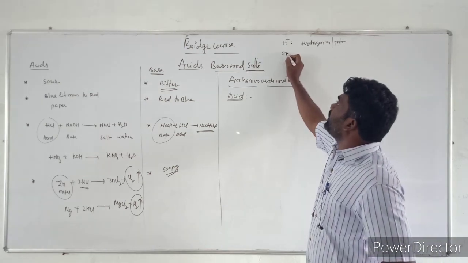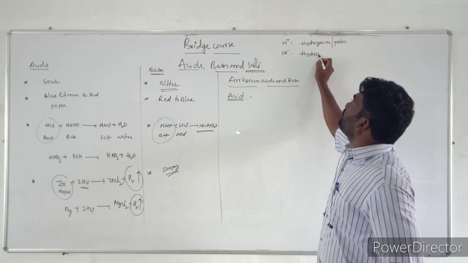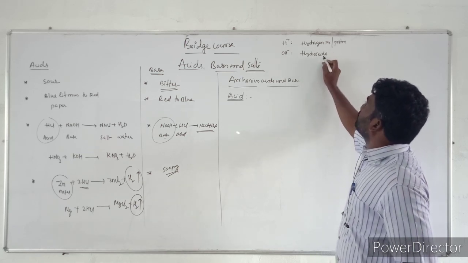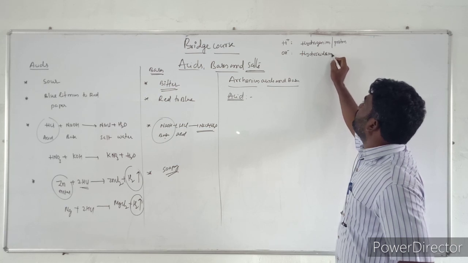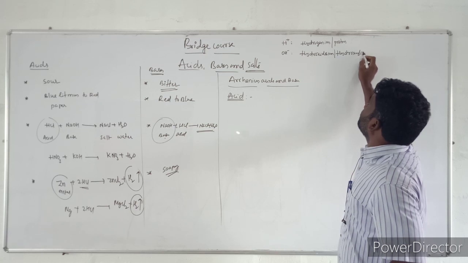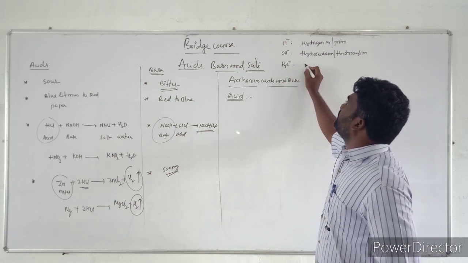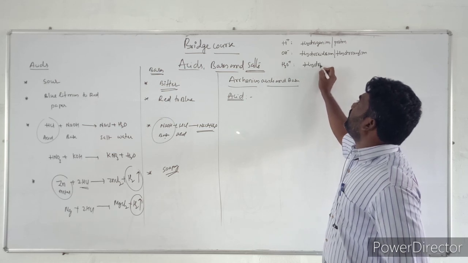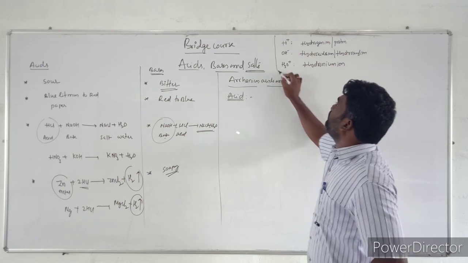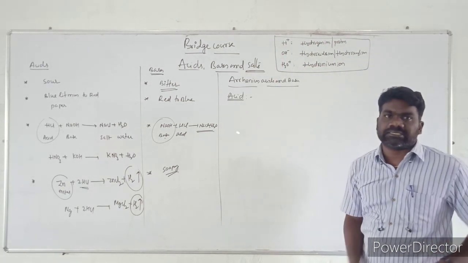We have to take the OH minus ion. OH minus is called a hydroxide ion or hydroxyl ion. The third one is the H3O plus ion, called a hydronium ion. By taking these terms, we can define the Arrhenius acids and bases.